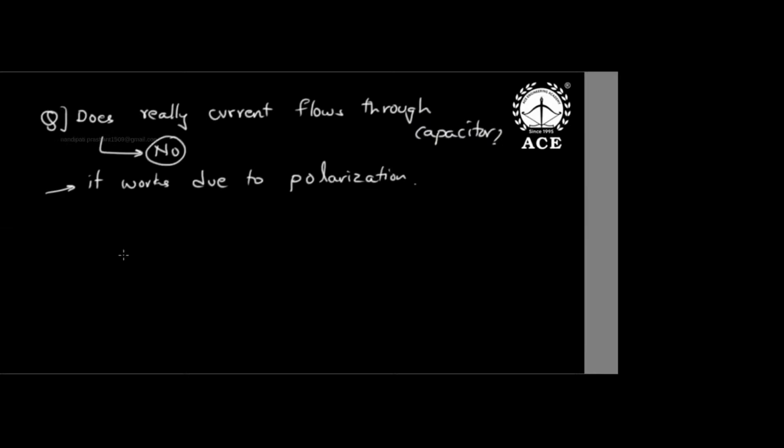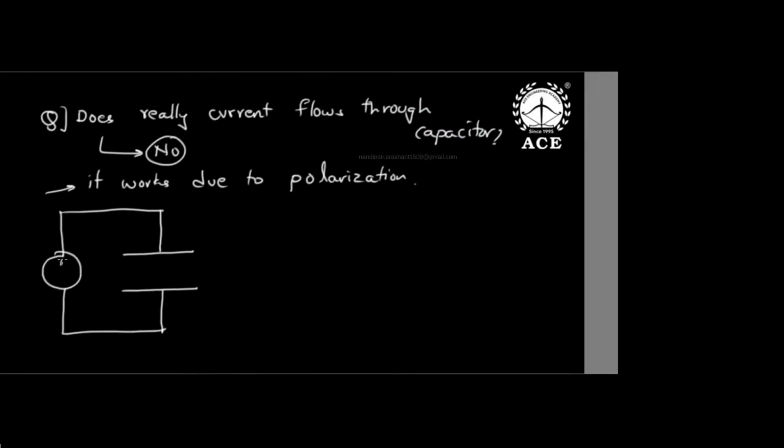What is the reason, sir? Suppose I take a parallel plate capacitor, separated by a dielectric. Now suppose I give it DC voltage with polarity like this. Let us say it is a chemical battery.